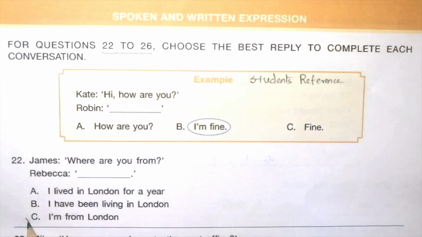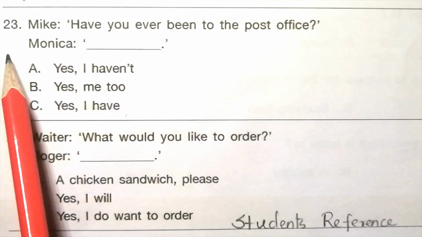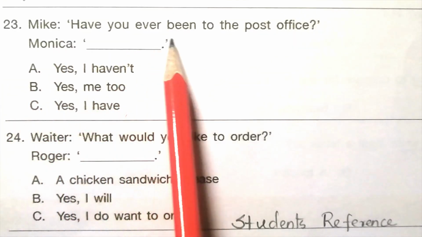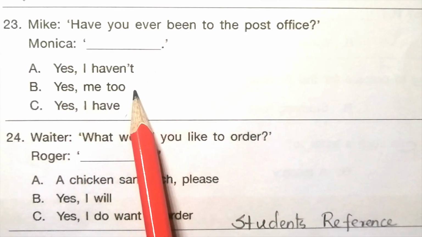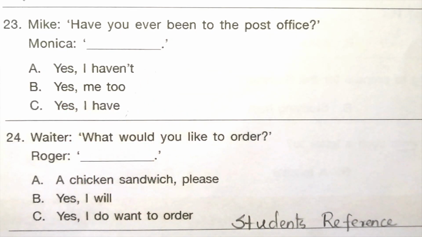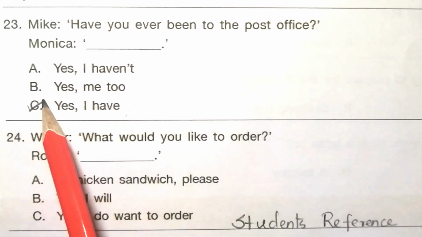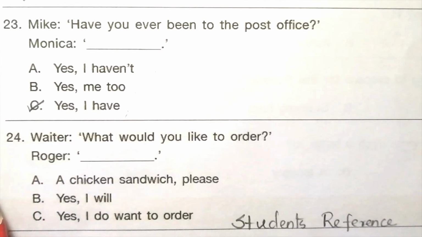I'm from London. 23. Mike: Have you ever been to the post office? Monica: Yes, I haven't. Yes, me too. Yes, I have. The answer is C. Yes, I have. 24. Waiter: What would you like to order? Roger: A chicken sandwich, please. Yes, I will. Yes, I do want to order. The answer is a chicken sandwich, please.